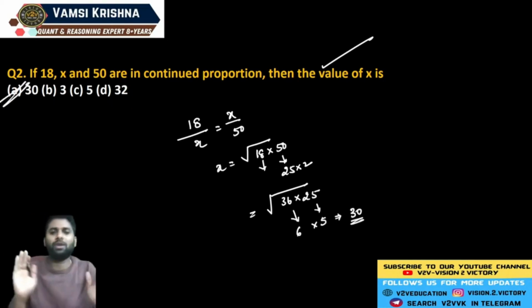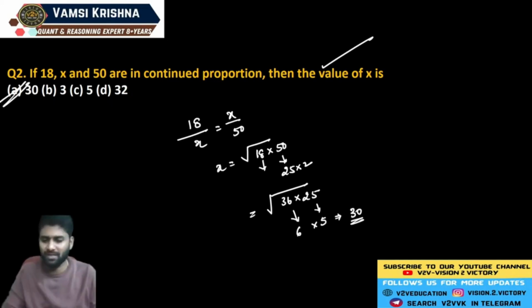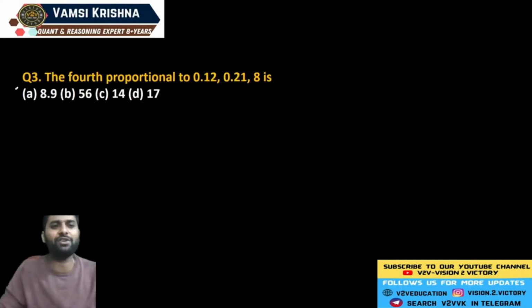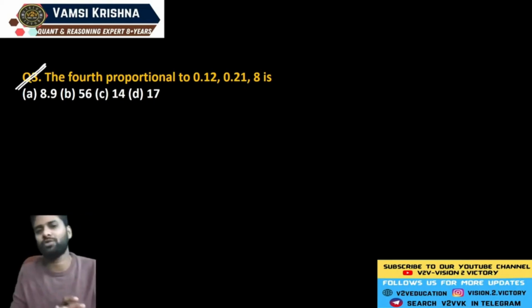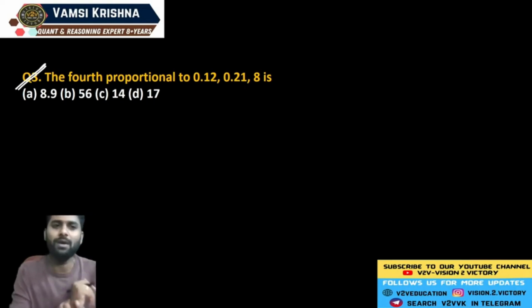So this is the overall concept of ratio, proportion and variation. Guys, I have given two different questions. If you understand this concept, try to solve these questions and post your answer in the comment section. One question from the ratio concept, one question from the proportion.